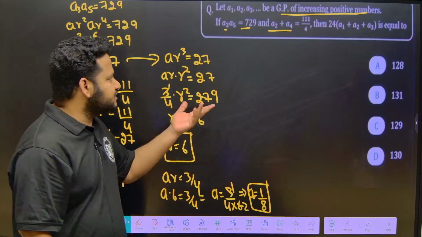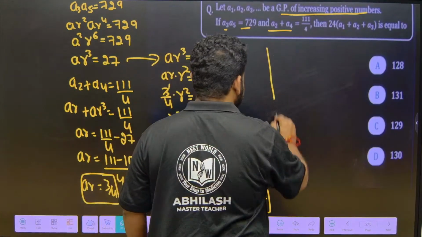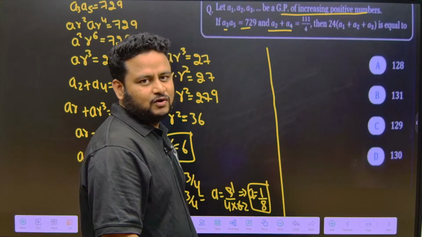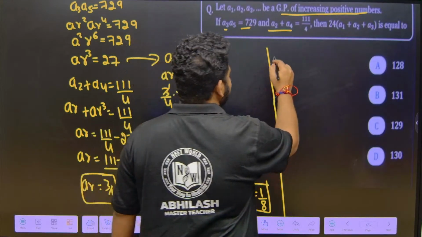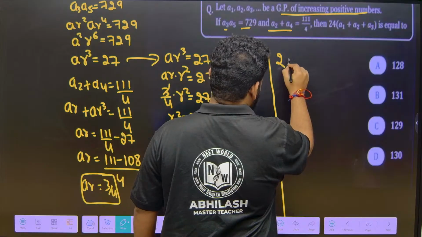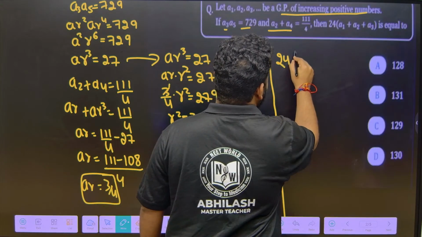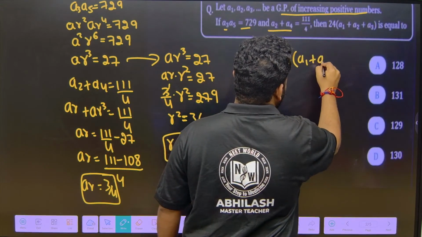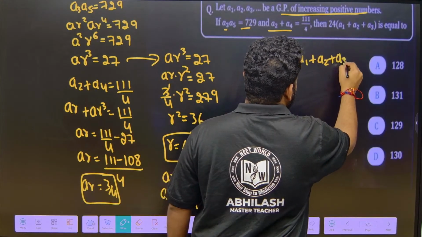Now what are they asking us to find? Now everything is simple. Once you get A and R, anything can be done. Whatever they ask, you can do it. Now they are asking us to find what? 24 times A1, A2, A3.